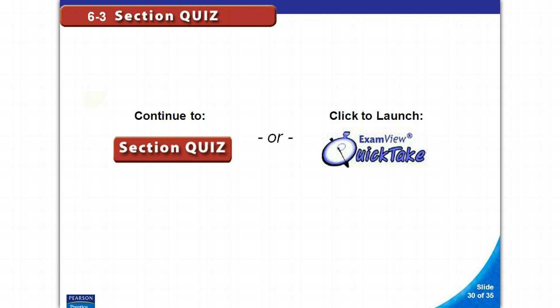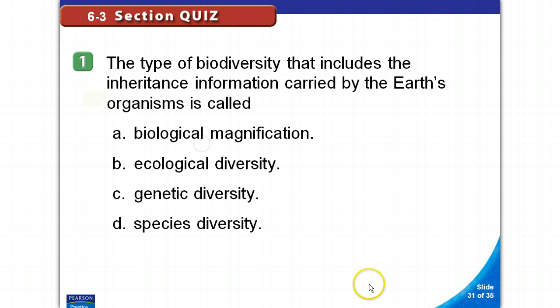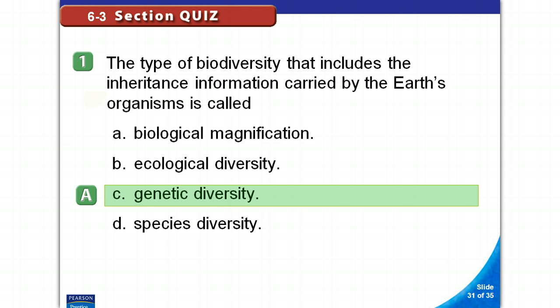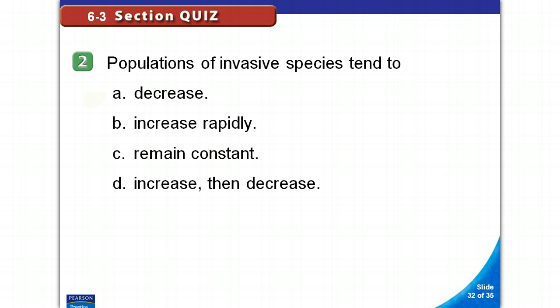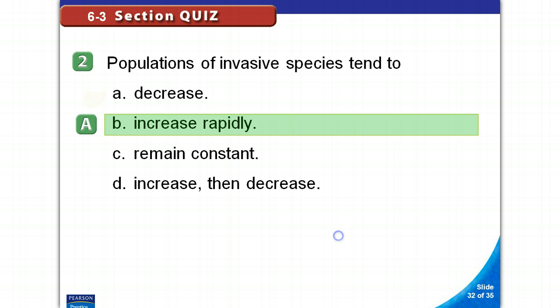Okay, so as you can see, this section is relatively short. So we'll move into the section quiz. The type of biodiversity that includes the inheritance information carried by the Earth's organisms is called C, genetic diversity. Populations of invasive species tend to A, decrease, B, increase rapidly, C, remain constant, or D, increase then decrease. B, increase rapidly.